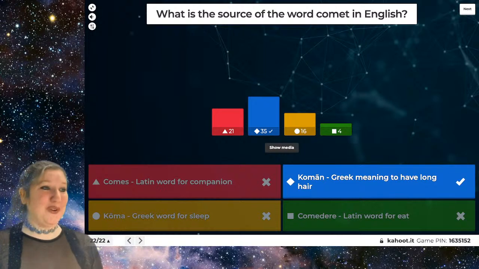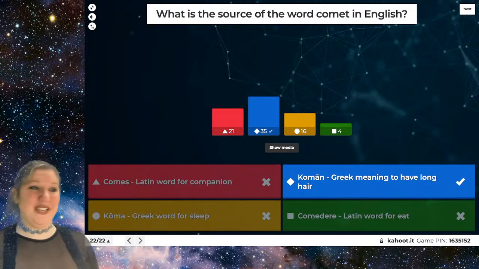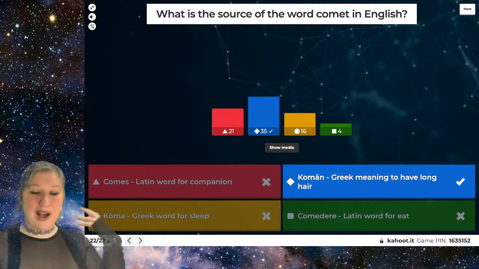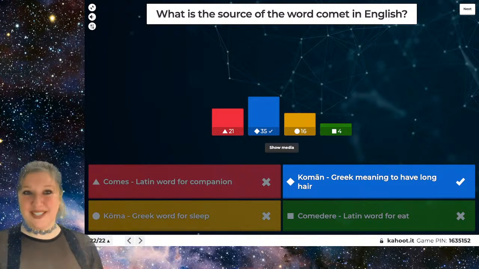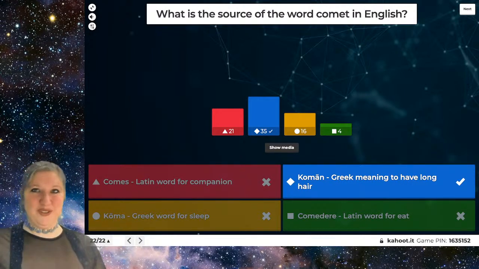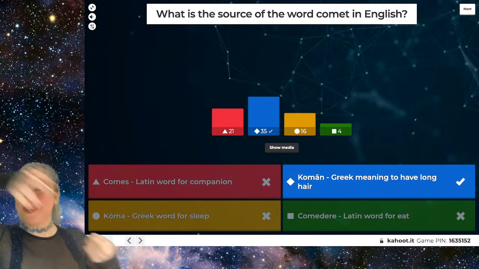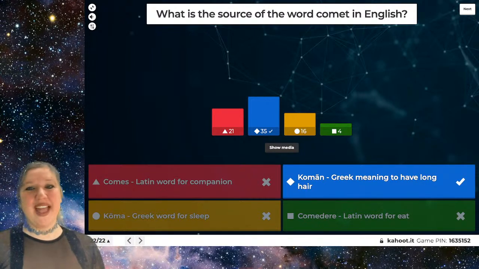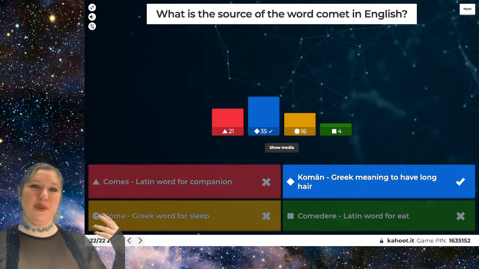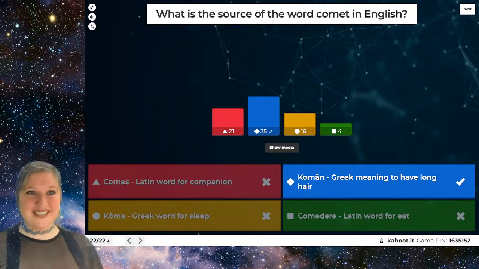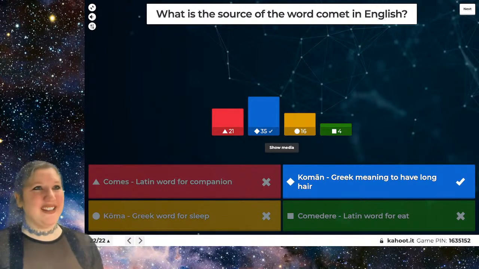And it looks like most of you got it. Coman is the Greek word which means to have long hair. And this comes from the fact that when you see a comet in the sky, the tail looks like a long trail of hair going behind it. And the Greek word for comet is kometes, which basically just means a star with long hair, which is pretty neat. All right, we've now reached the end of all of our questions, unfortunately.